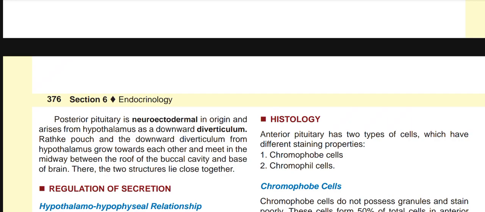Rathke pouch and the downward diverticulum from the hypothalamus grow towards each other and meet midway between the roof of the buccal cavity and the base of the brain. There the two structures lie close together.